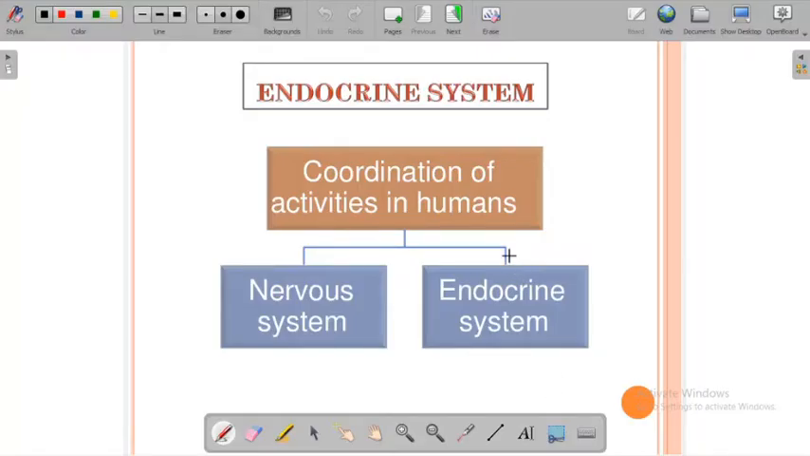Hello guys. Today in this lecture we are going to see the endocrine system. The endocrine system is a kind of coordinating system, and coordination in the human organism is done by two different systems, that is the nervous system and the endocrine system. Here in this lecture we need to see the endocrine system. The nervous system we already saw in our previous lecture.